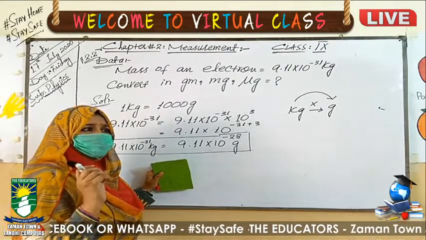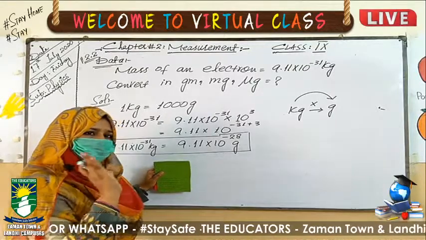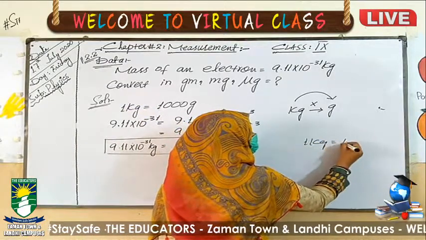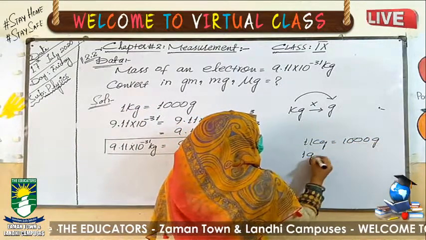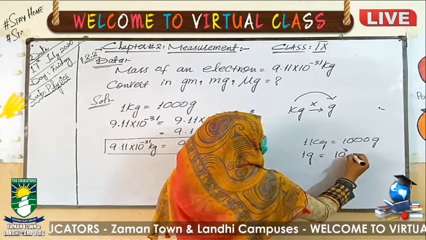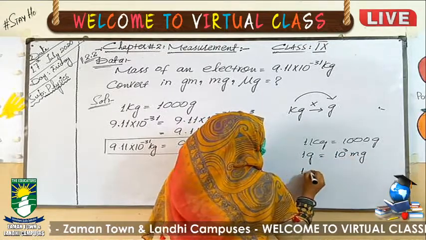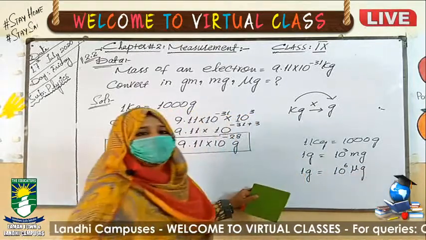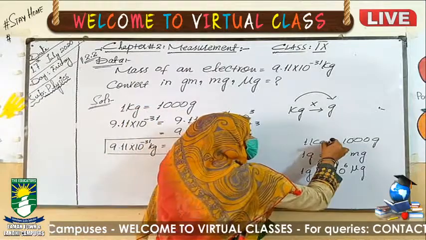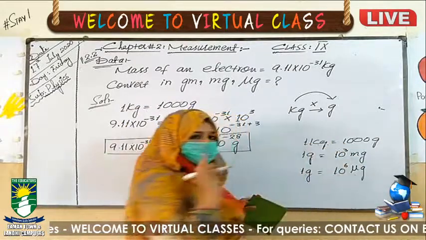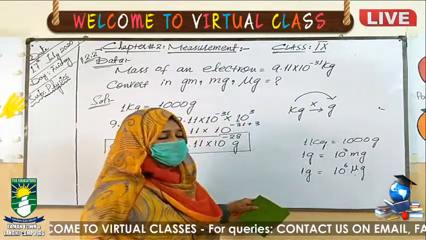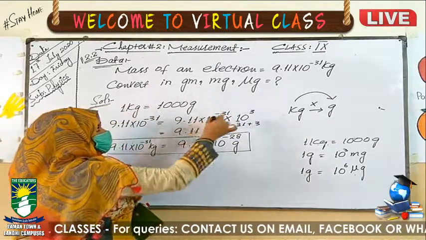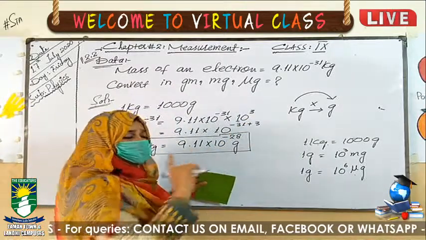I did not tell you the direct conversion from kilogram to milligram and microgram. In our question, we have to convert the kilogram into the milligram and microgram as well, but I did not tell you that conversion.